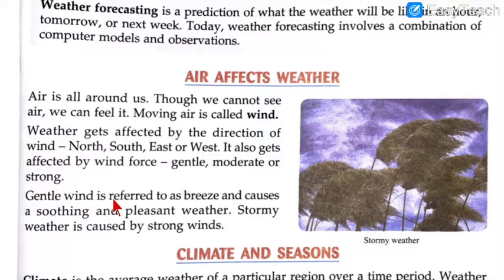So this might happen. Gentle wind is referred to as a breeze. Remember, this is very important, and it causes soothing and pleasant weather. Stormy weather is caused by strong winds. This is what you already know. Sometimes when it is windy, when the climate is very breezy, you like to go to garden places, you like to sit in natural places, you like to spend your time at those places. And sometimes when it's stormy, the air blows very fast. It is like a very strong wind. You need to take in your clothes, you need to close your doors, and you take all these precautions.